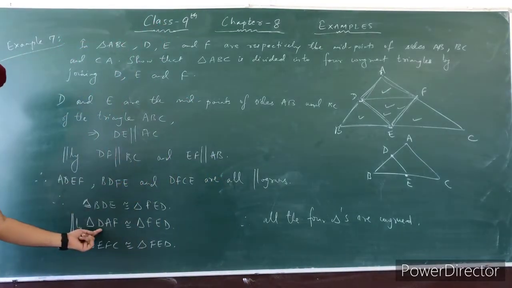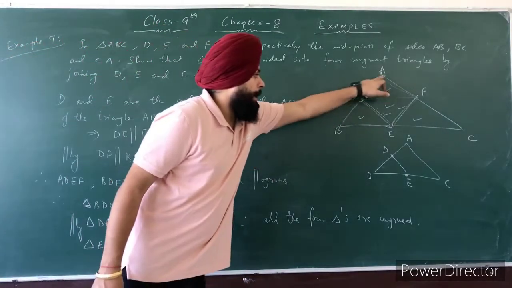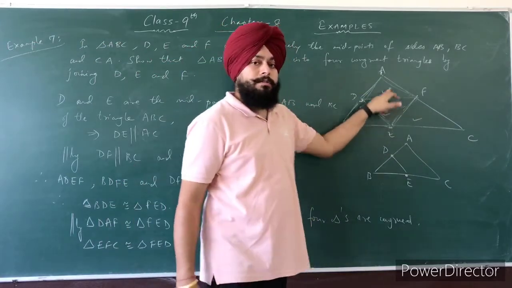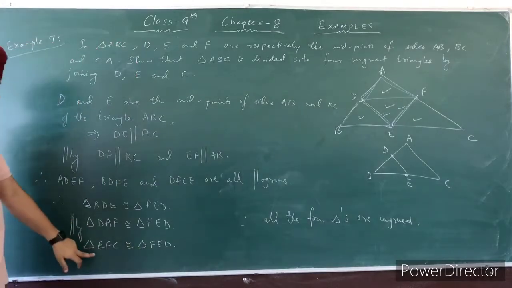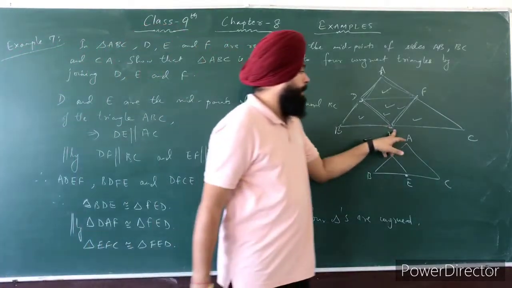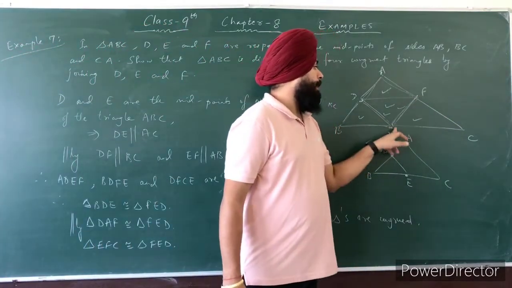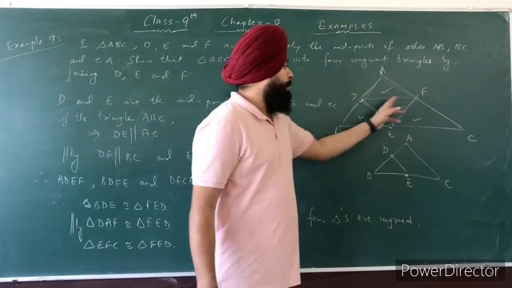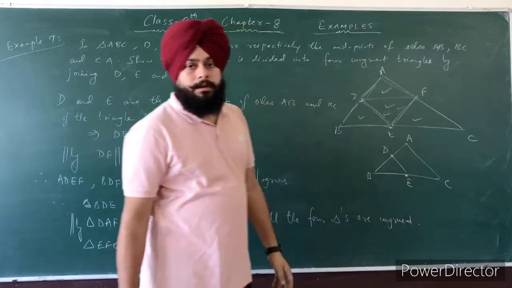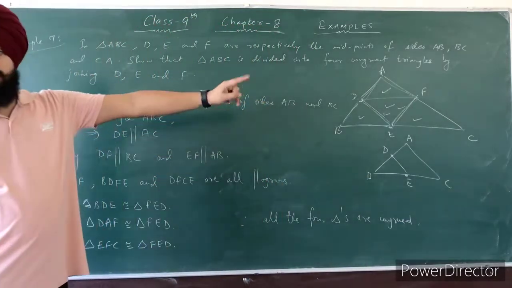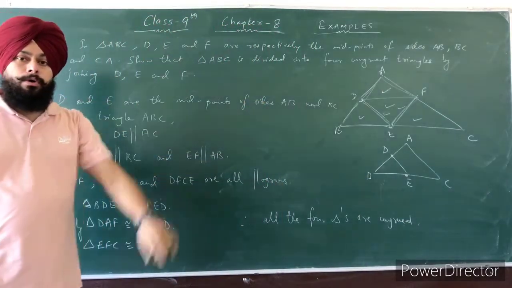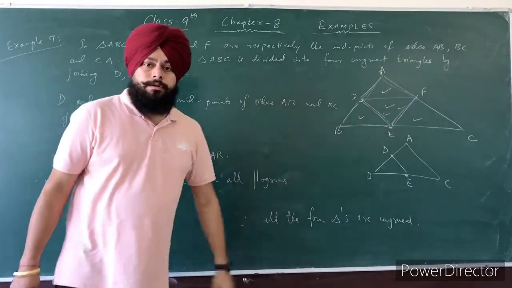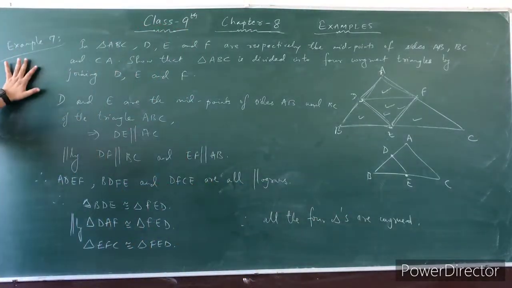Next, similarly, DAF is congruent to triangle FDE. Alright. And the third one, EFC is congruent to triangle FDE. Clear, students? So in this parallelogram, EF is a diagonal, and that diagonal divides the parallelogram into 2 congruent triangles. Therefore, all the 4 triangles are congruent. Clear? This is your example number 7.